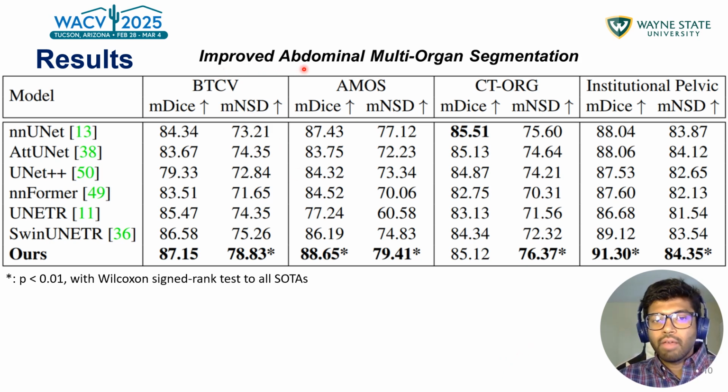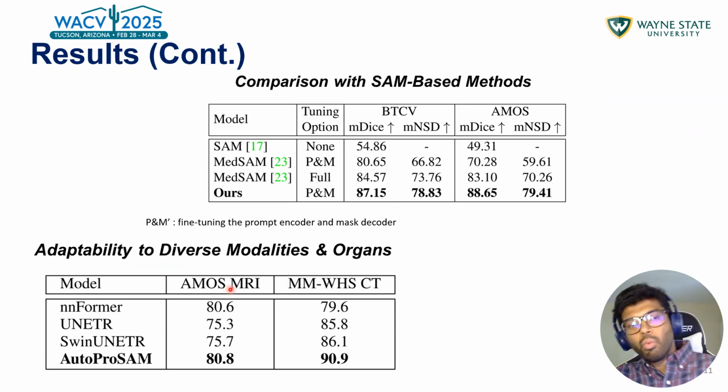We can see how we have improved abdominal multi-organ segmentation for the four data sets that we just talked about on the two metrics. So for all these established SOTA models for semantic segmentation of 3D medical images, in almost most of the cases, we do perform better than these SOTA models.